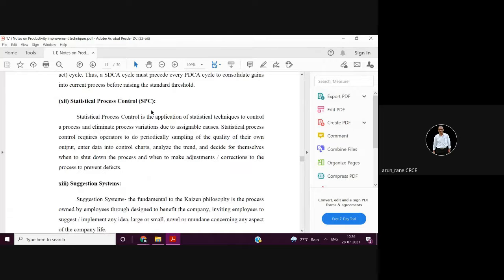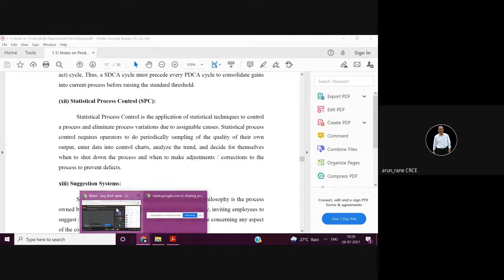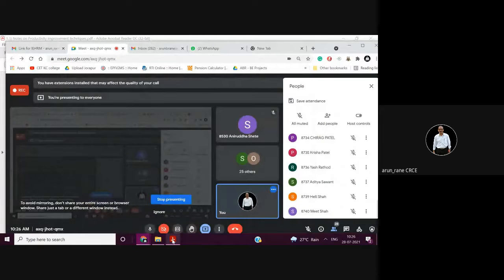It includes 7QC tools, different types of charts, pie charts, P charts, then acceptable quality level, and many things. You don't have to mention all those things, but you have to brief a little bit how statistical process control is helpful for improving productivity.